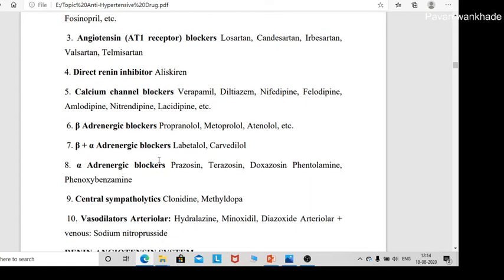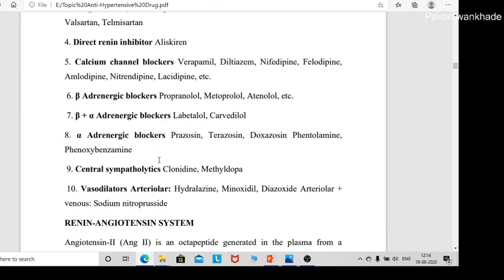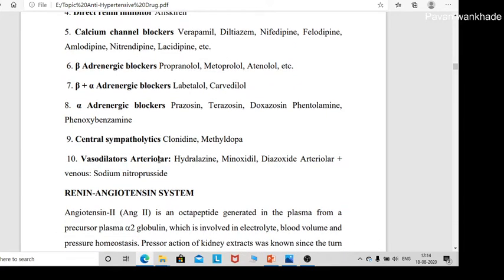Alpha plus beta adrenergic blockers: labetalol, carvedilol. Alpha adrenergic blockers: prazosin, terazosin, doxazosin, phentolamine and phenoxybenzamine. Central sympatholytics: clonidine and methyldopa. Vasodilators: hydralazine, minoxidil, diazoxide. Arterial plus venous vasodilator: sodium nitroprusside.